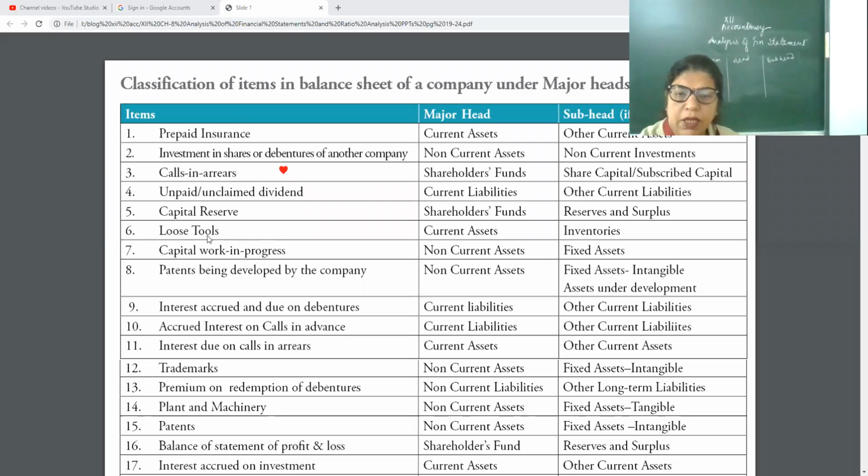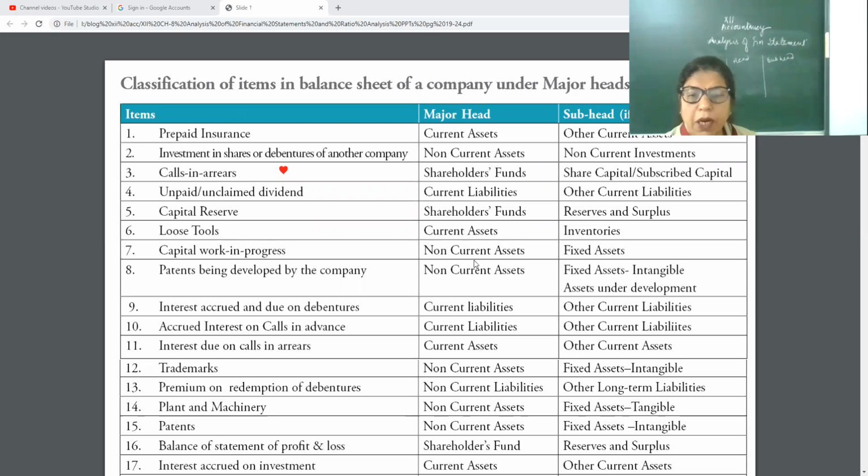These are termed as inventories, and the head is inventories, which will come under current assets. Yes, please note it down. This is an important topic. In exams, you can see the old question papers from 2014. Every year, one question is coming, near about 3 to 4 marks.